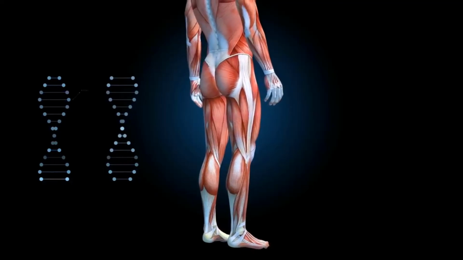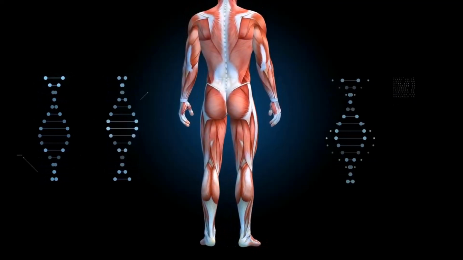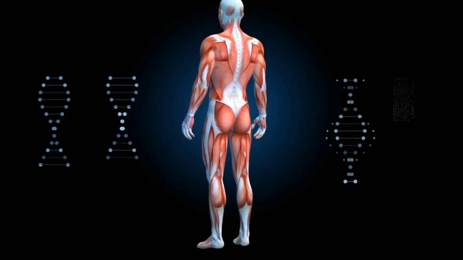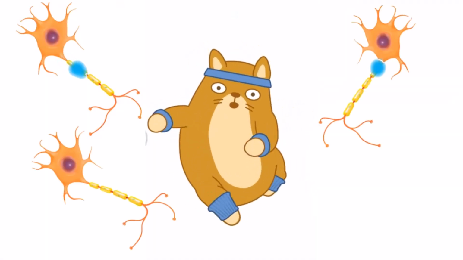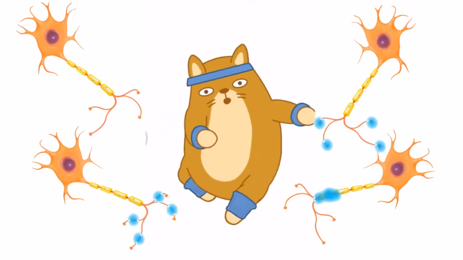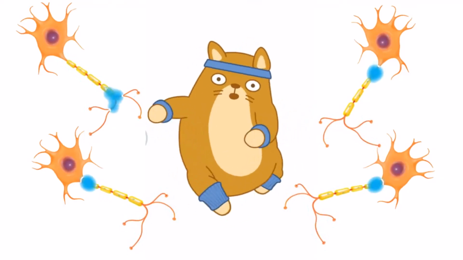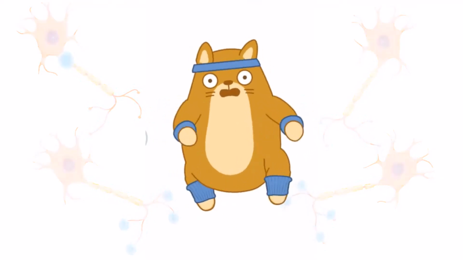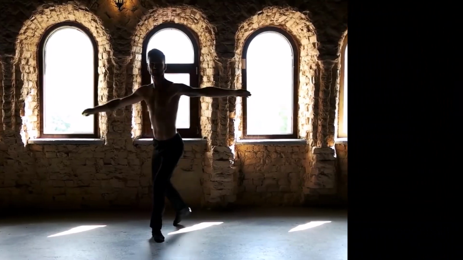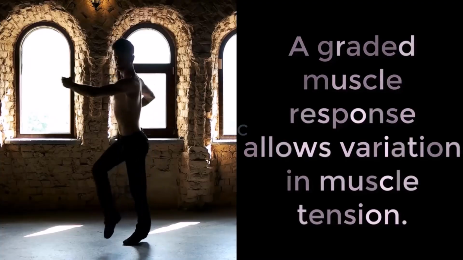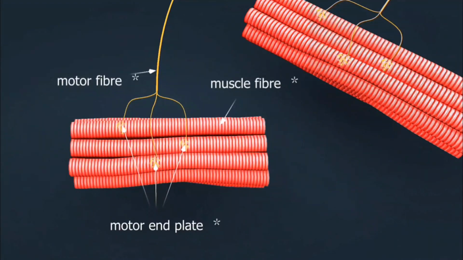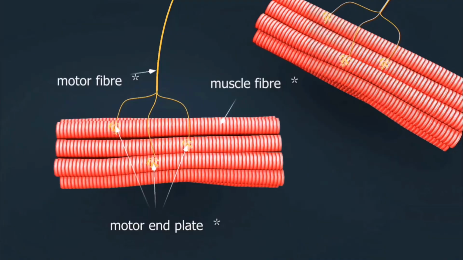Although a person can experience a muscle twitch, a single twitch does not produce any significant muscle activity in a living body. It actually takes a series of action potentials to the muscle fibers to produce a muscle contraction that can produce work. Normal muscle contraction is more sustained, and it can be modified by input from the nervous system to produce varying amounts of force. This is called a graded muscle response.